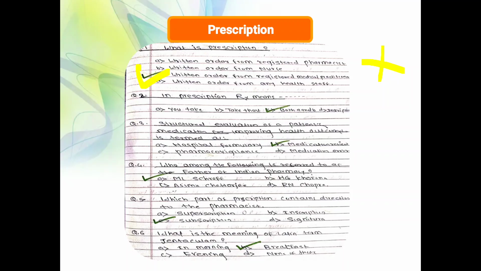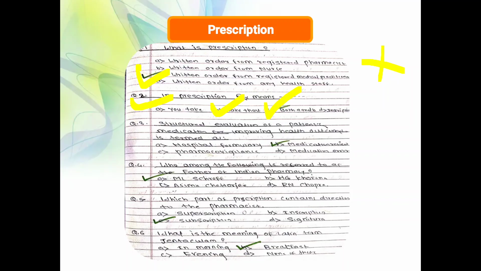Another: in a prescription, Rx means, in that you can take A also and B also. The correct answer is C, both A and B. Inscription is the main part of a prescription. It contains drug quantity, drug name, information, etc.